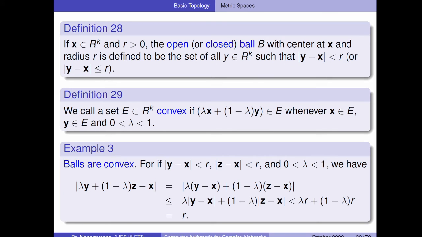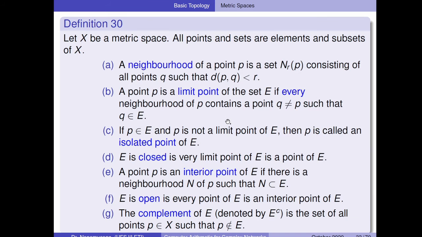You can say that you can make a ball B with center X defined by this definition 28. If you put this in a convex way, you can manipulate it as this equation here, the 29, and you can say that balls are convex as well, because you can make this manipulation here as this convex here for all the numbers, right? So some definitions here are quite important, but I would like to concentrate on some points here, most of all to understand what you have in the computer.